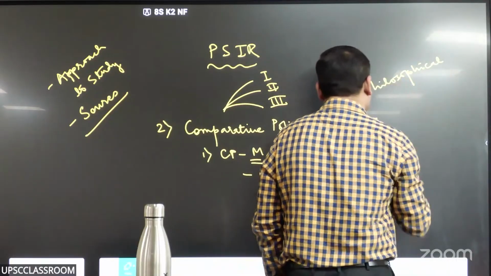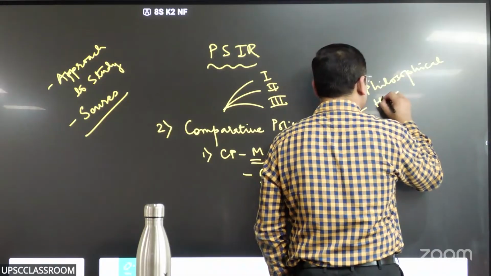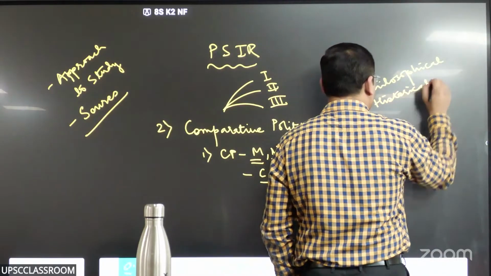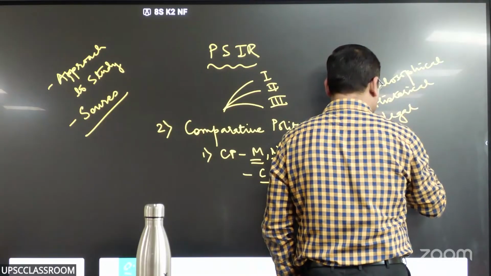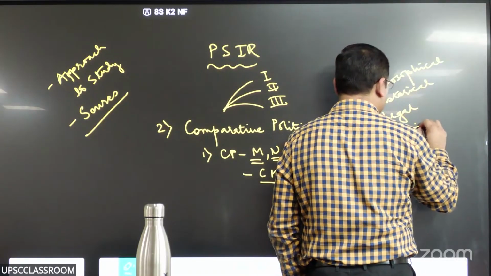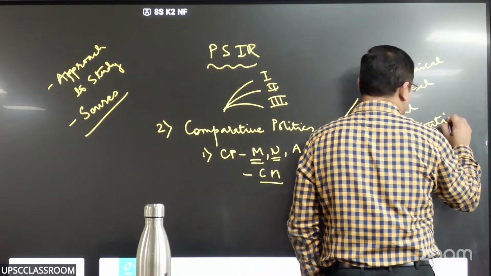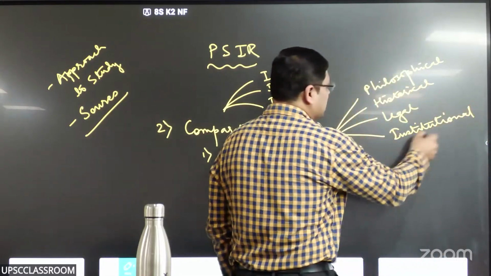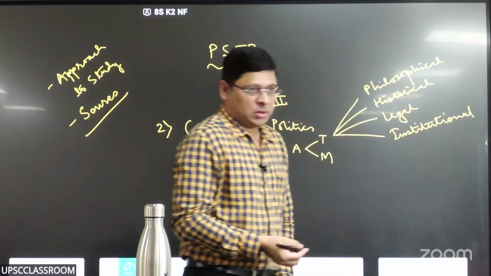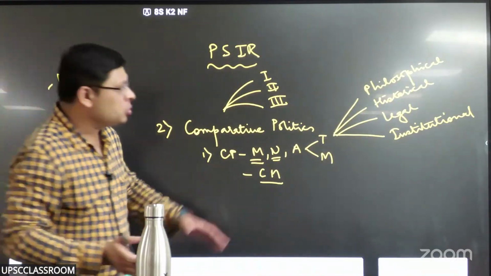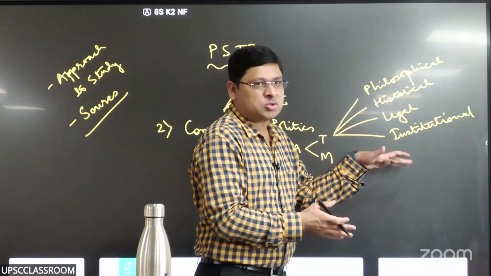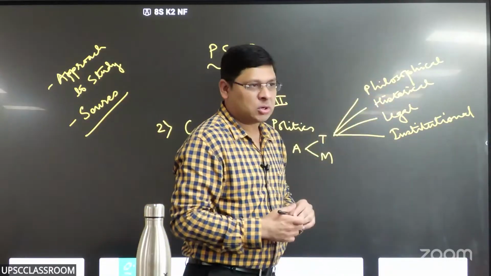Historical approach, a legal approach, and an institutional approach. Many people consider this as one approach. It's not like that. There are scholars who combine both. That's a different story. But these are two approaches, legal and institutional, plus philosophical and historical.